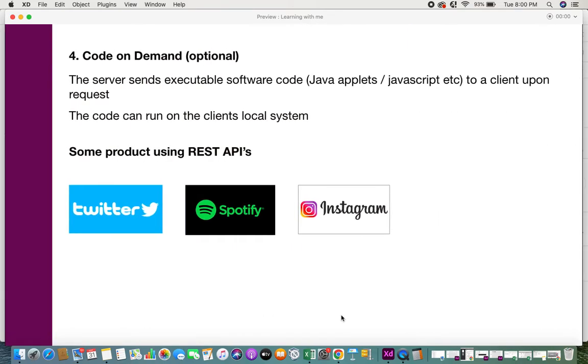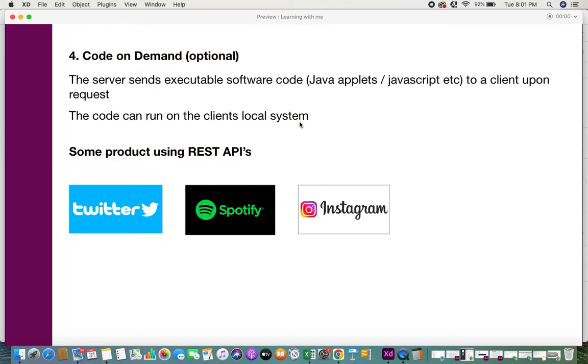And the next one is code on demand. So code on demand, this is an optional guideline. And in code on demand, what happens is the server sends executable software code. It can be, for example, Java applets, it can be JavaScripts, etc. The server sends these executable software codes to a client upon a request. So let's say a client is requesting some information for a resource, and the server sends executable software code back to the client. And you might ask, what will the client do with that software code? Okay, what happens is that software code in turn will run on the client's local system.